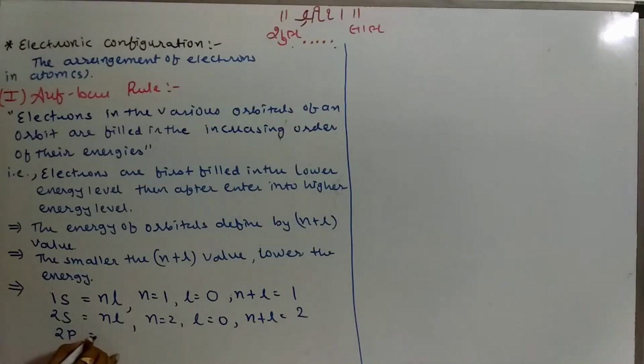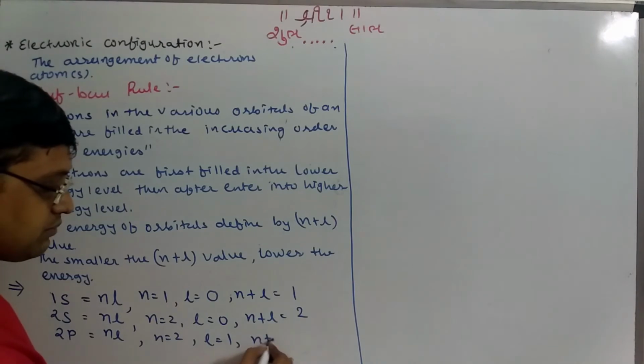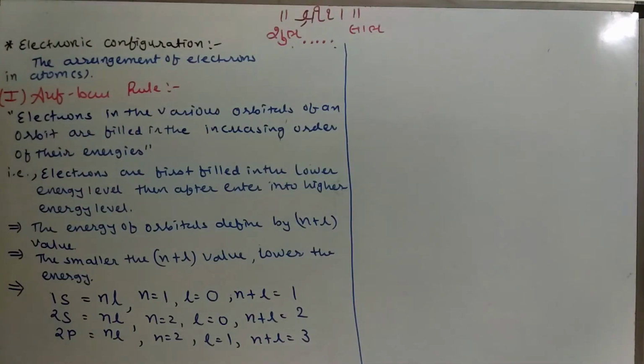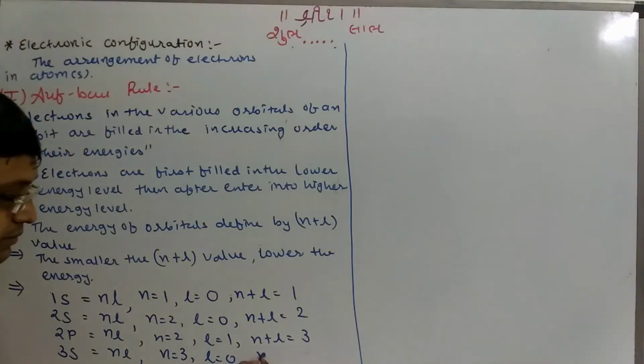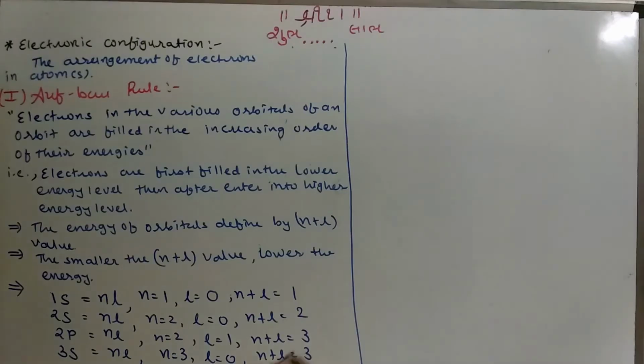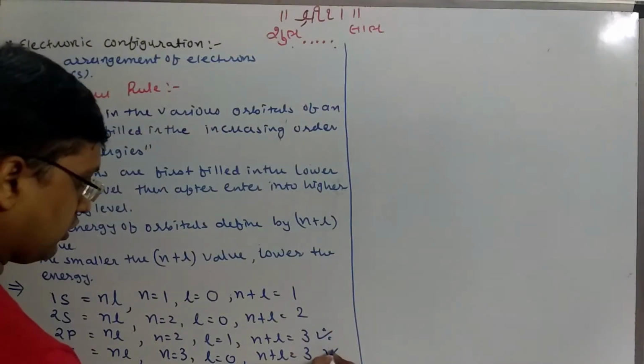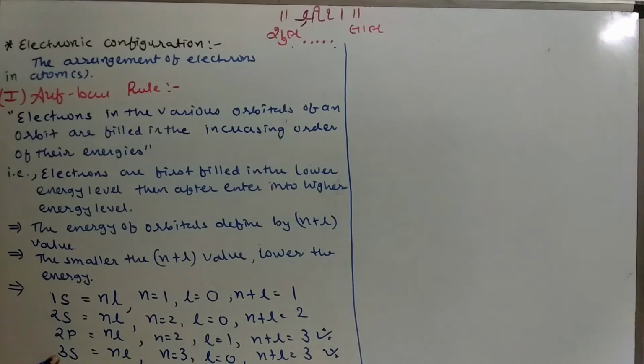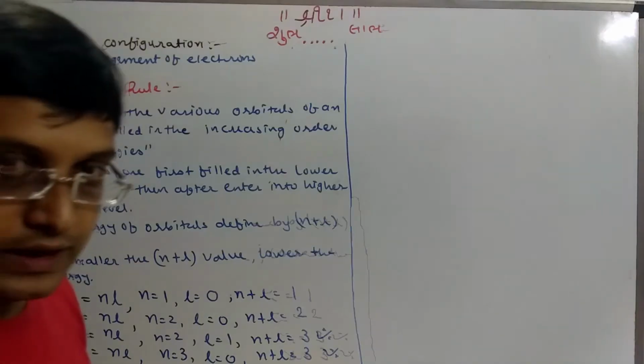2p orbital. n equal to 2, l equal to 1 for the p orbital as we discussed, so the n plus l value is 3. 3s orbital, n equal to 3, l equal to 0, so the n plus l value is 3. You can see here the n plus l value for 2p and 3s is the same. He defined this rule also.